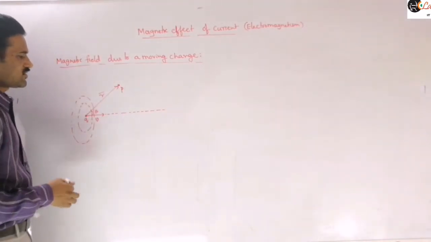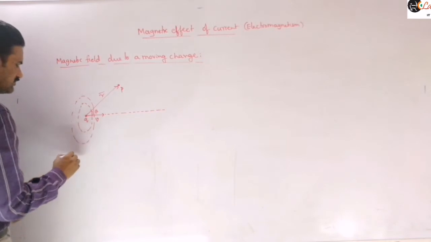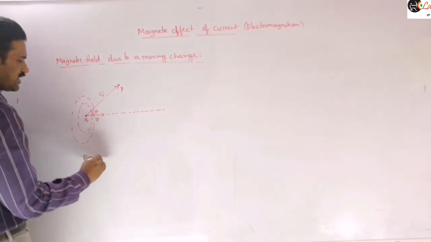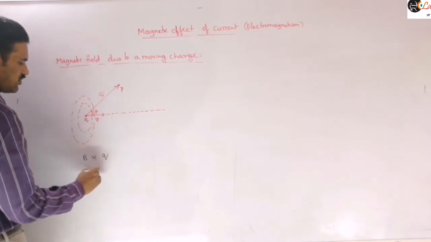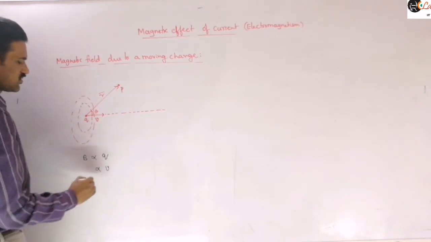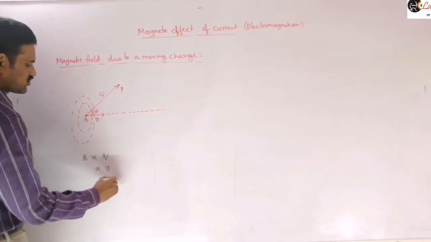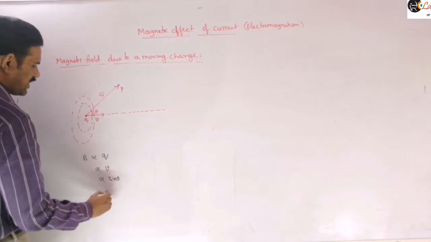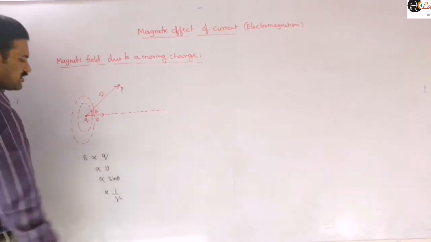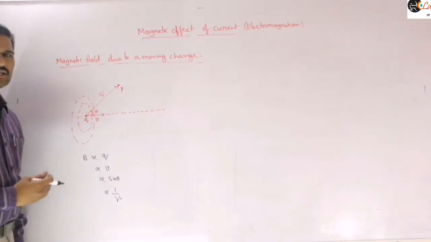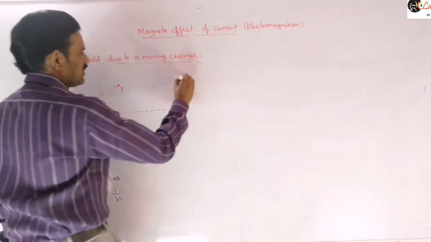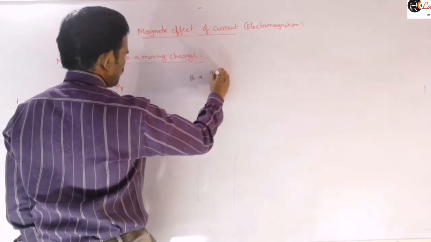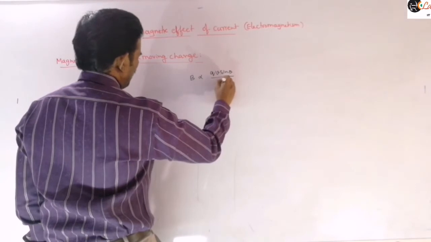Now the magnitude of this magnetic field: experimentally it was found that it is directly proportional to the magnitude of the charge, directly proportional to the velocity, directly proportional to the sine of the angle between V bar and R bar, and inversely proportional to R square. These are the factors affecting the magnetic field produced by a point charge at that point. So finally we can conclude that it is directly proportional to QV sine theta by R square.